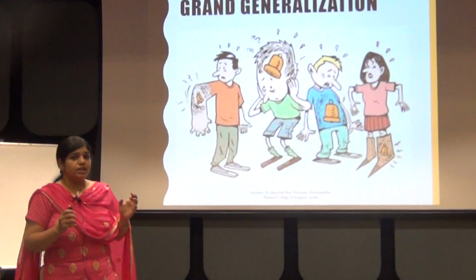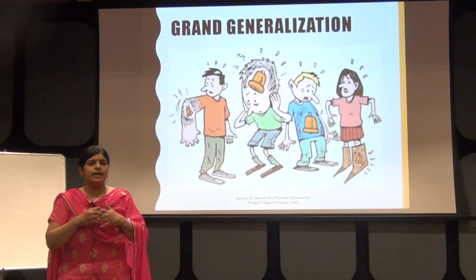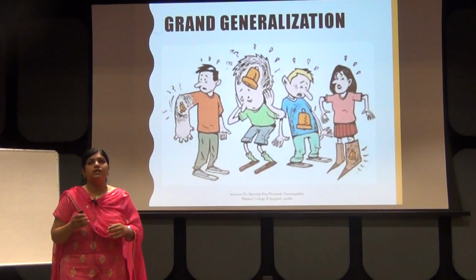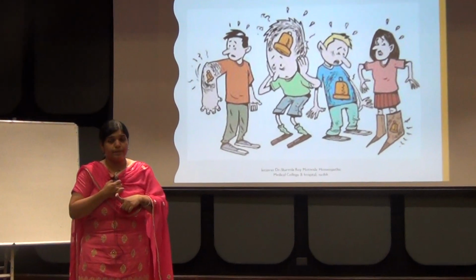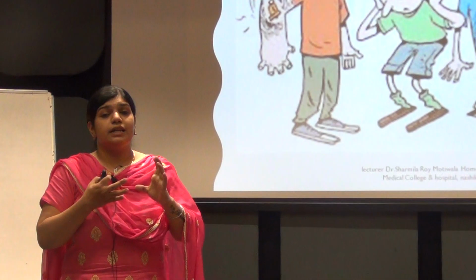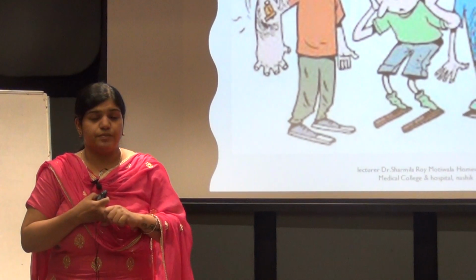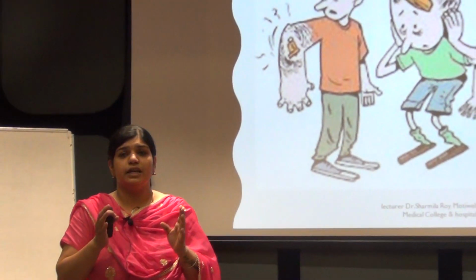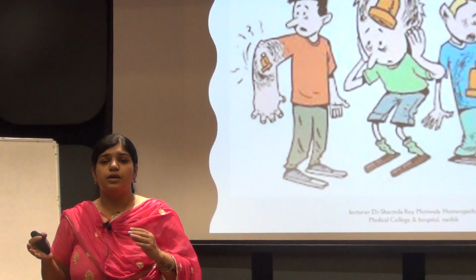I will give an example of a burning sensation. If a person has burning in his stomach complaint, then burning is present in his eye complaint, burning is present in his skin complaint. So we see a generalized symptom, that is, burning is running throughout his body.